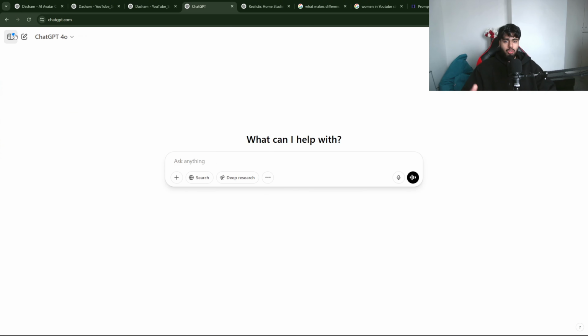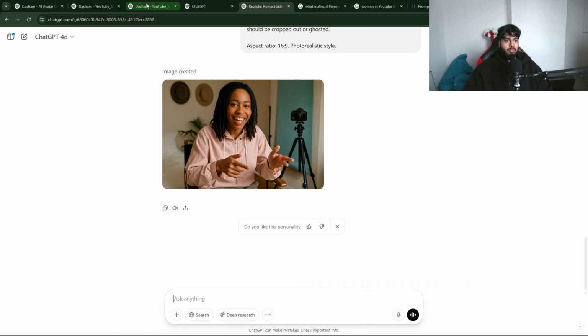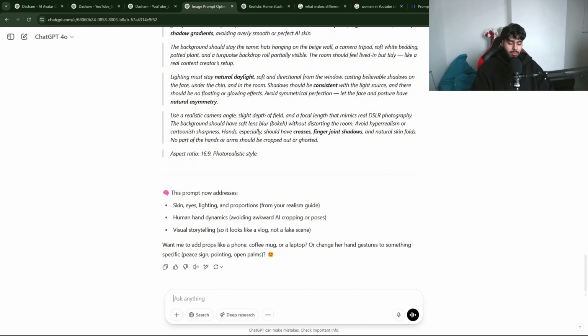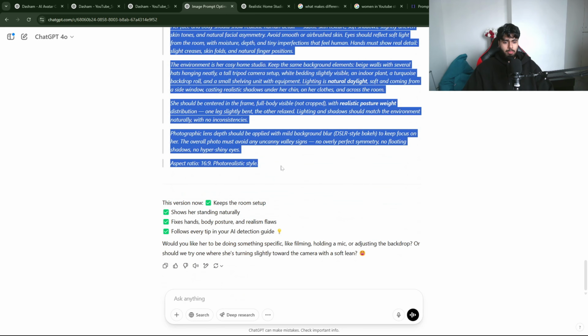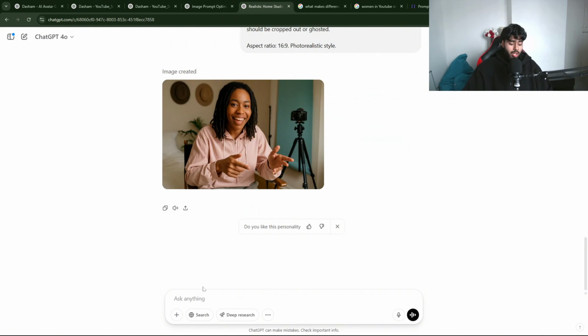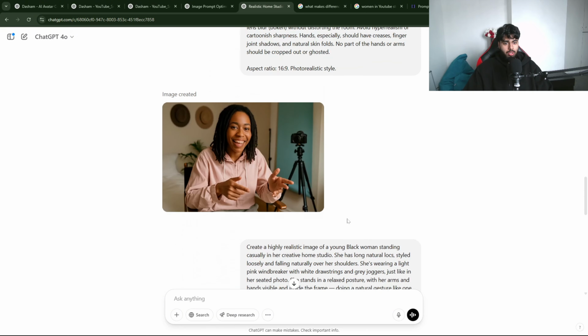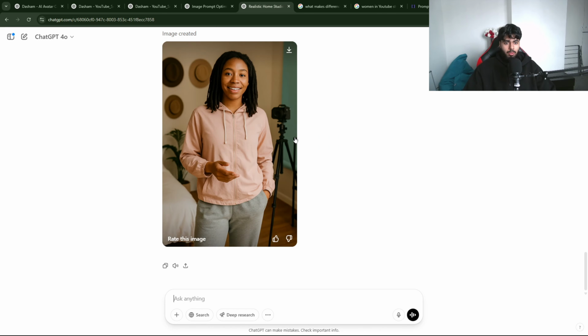Now I'm gonna tell you what you need to do exactly if you want your character to move. So again, you need to create the prompt for your avatar. For that, we will go to the prompt writer, and we just need to copy and paste literally same steps as we did earlier, and just wait for ChatGPT to generate. Okay, so we have our picture now. ChatGPT generated our character in a standing position, but the problem is it's not in the 9:16.